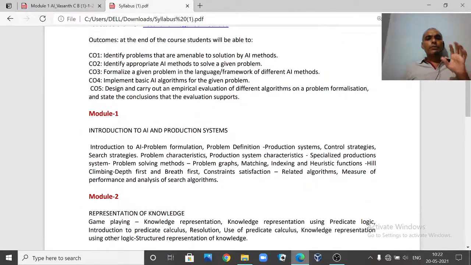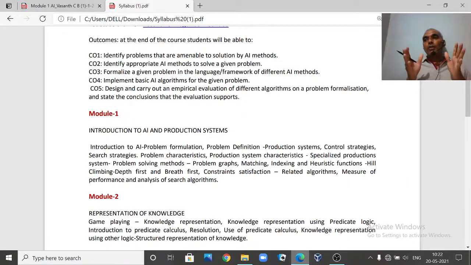In the first module, we'll be talking about the introduction to AI and what a production system is: the definition of AI, how to recognize the problems, and what characteristics they have. So what a production system is, and some of the searching algorithms. Why searching is very important, and some very standard and basic algorithms we are going to discuss in our module 1.